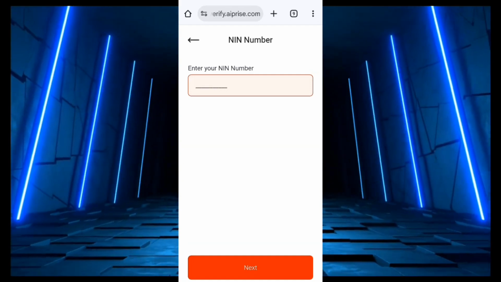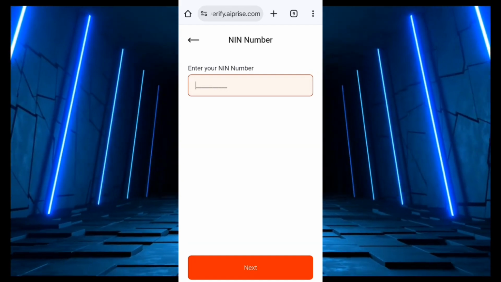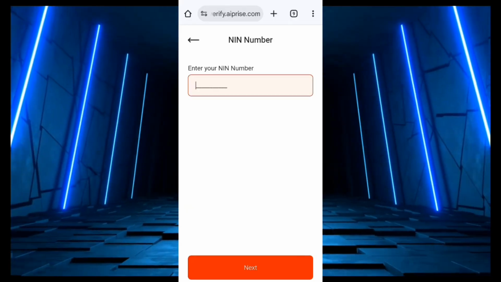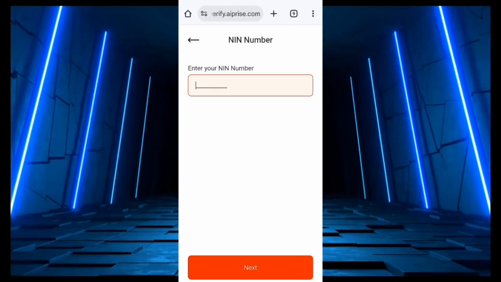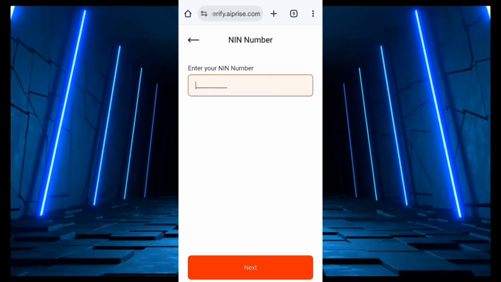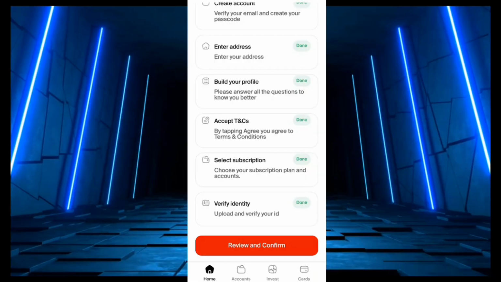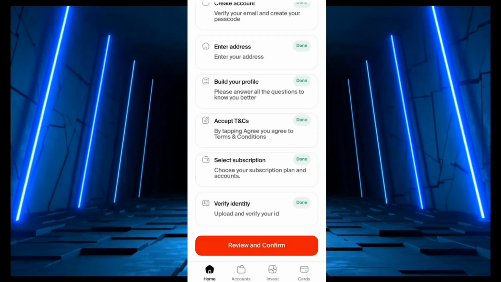There's going to be a screen for you to put your face. Please ensure that your name matches your NIN, and that the date of birth matches the information on your NIN. Use the date of birth that is on your NIN to avoid complications. So you proceed, get your account verified, and we are going to go ahead and request for our GBP bank account. So I'm going to stop here, and after the verification, we're going to proceed to request for our bank account. So once you have verified your identity, it's also going to be indicating done.